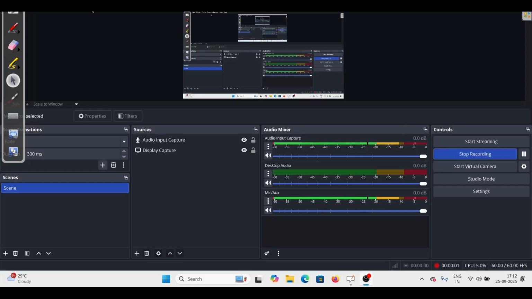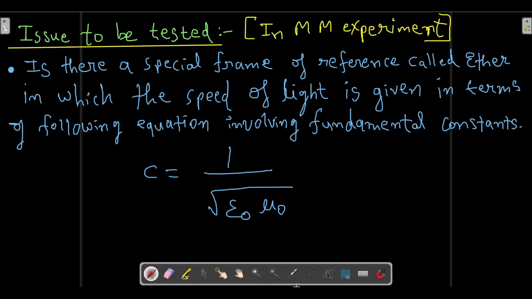Let's start with our lecture. Issue to be tested in Michelson-Morley experiment. So, what was the issue which was to be tested in the Michelson-Morley experiment? It wanted to test whether there is a special frame of reference called ether. I have already told you about ether in the previous lecture.